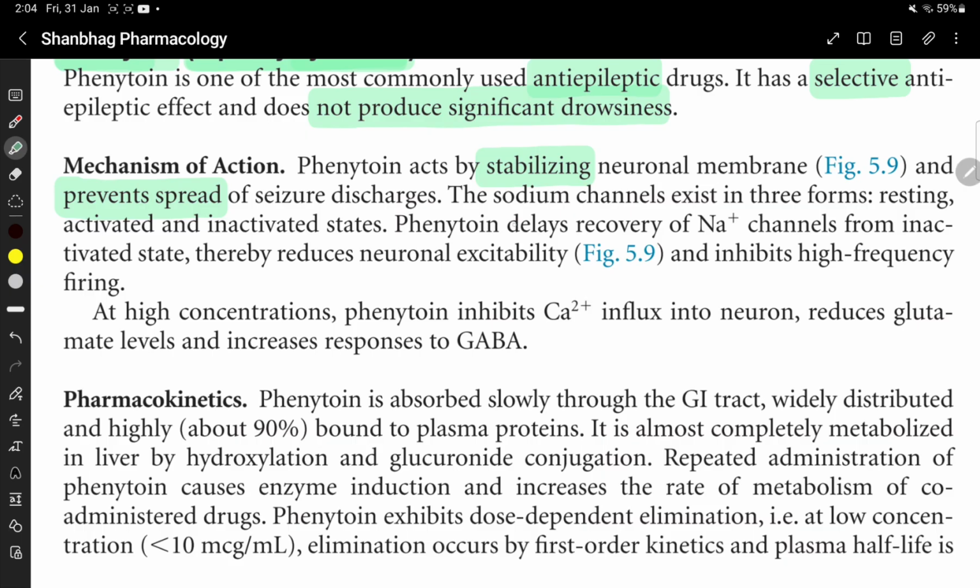Phenytoin delays recovery of Na plus channels from the inactivated state, thereby reduces neuronal excitability and inhibits high frequency firing.